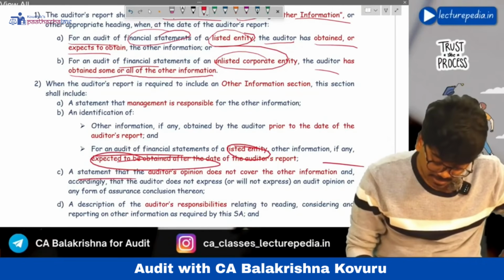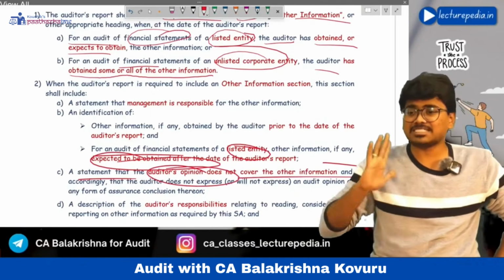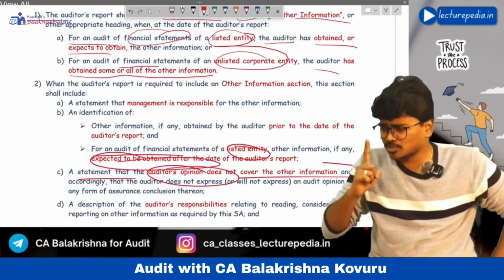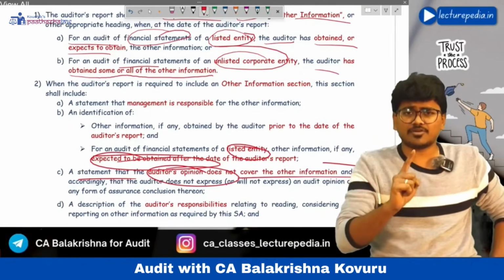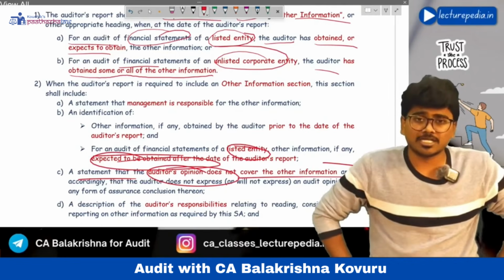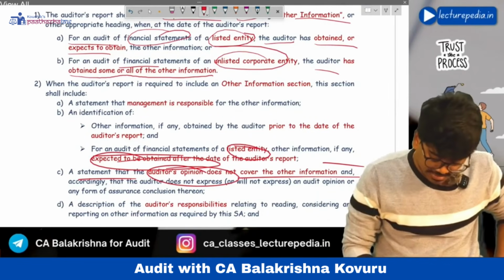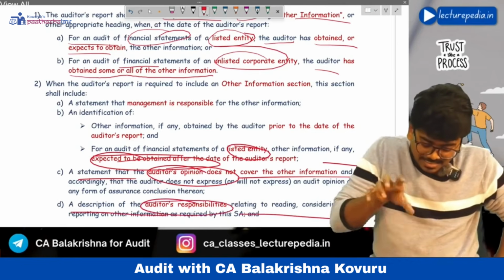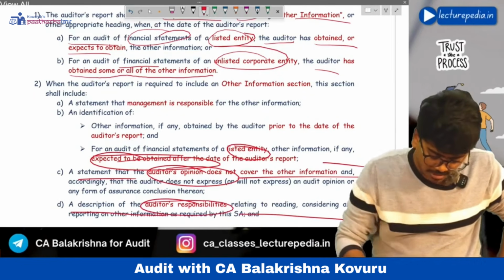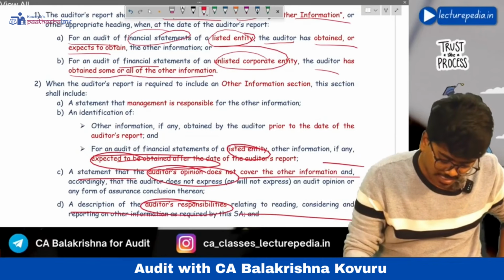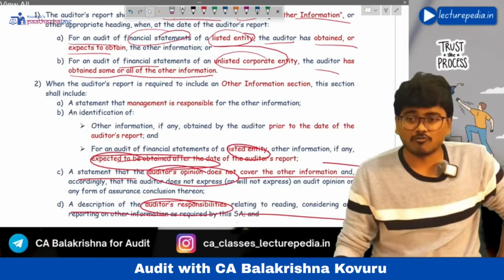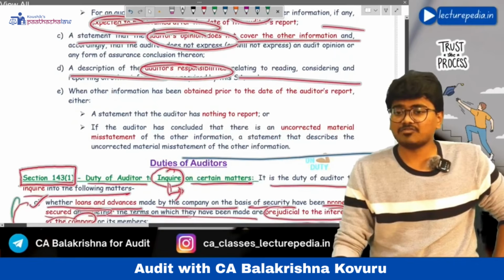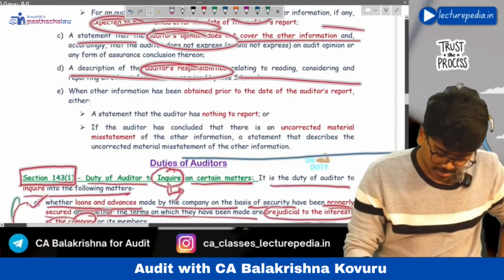Next, a statement that the auditor's opinion does not cover this other information. This is important. The auditor's opinion does not cover this other information. The auditor will never give his opinion on the other information. Next, a description of the auditor's responsibilities relating to the reading, considering and reporting of the other information. The auditor has the responsibility to read this other information. The same he needs to communicate.